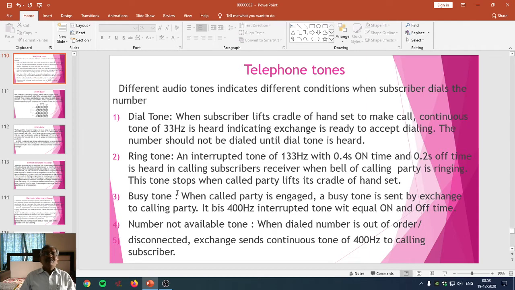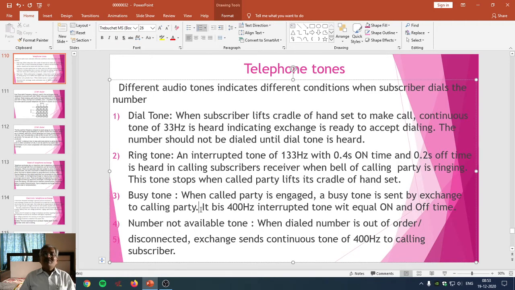Now the next tone is the busy tone. When the called party is engaged to speak with another party, then a busy tone is sent by the telephone exchange to the calling party.